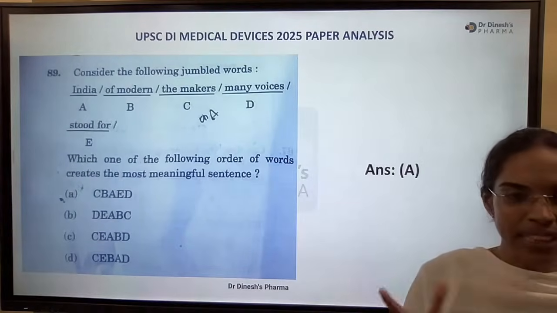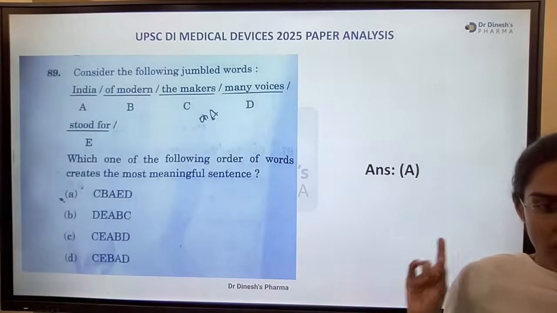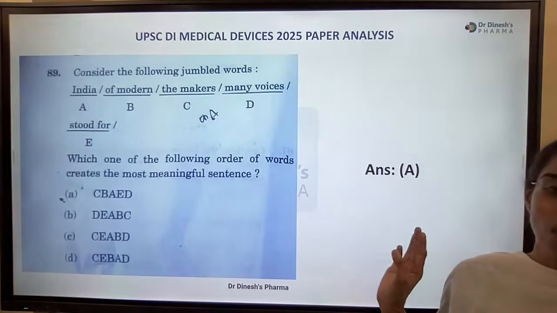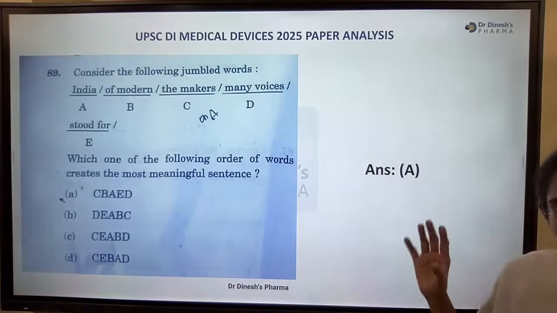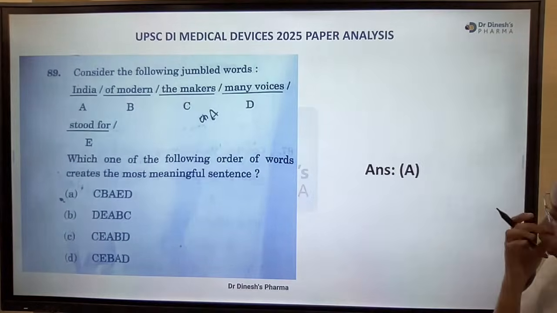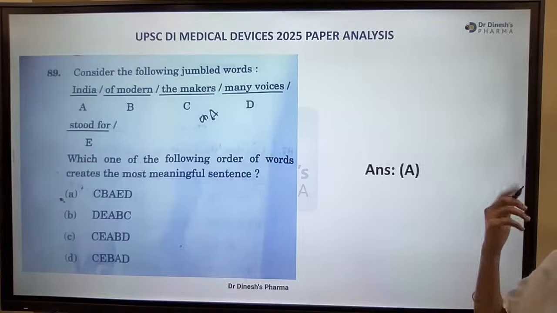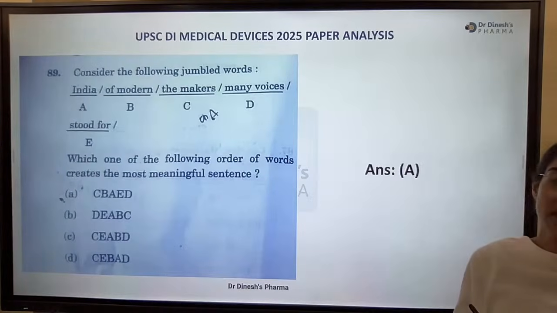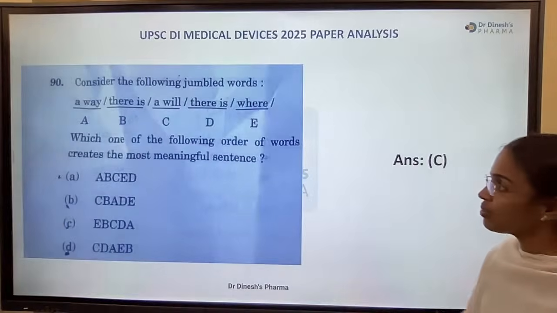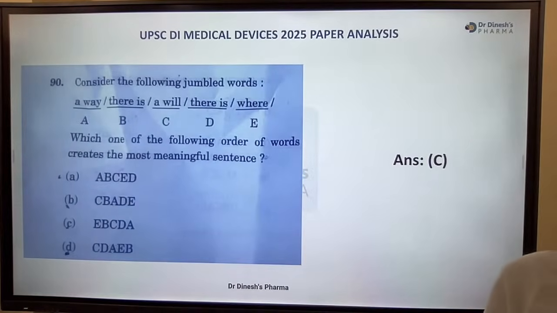However we fit it, it fits only in this particular statement. Whether it is meaningful or not, we are not really bothered, but only this sentence fits here. The makers of modern India stood for many voices. Yeah, this is very simple.